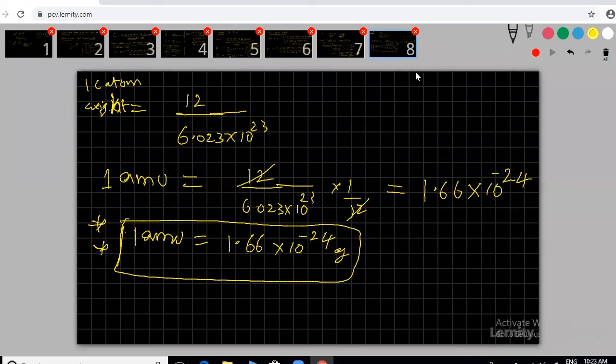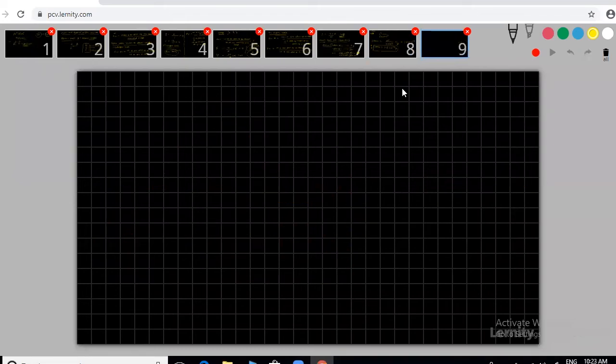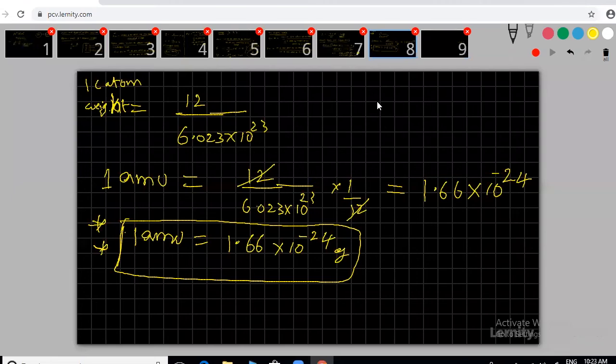Some people are asking how you got 1.66. Are you mathematics students, sir? Try to apply. This is 1 by 6.023. How much will you get? This is approximately 0.166. This is the value. This is 10 power 23, which means you can take it up, and that will become minus 23.